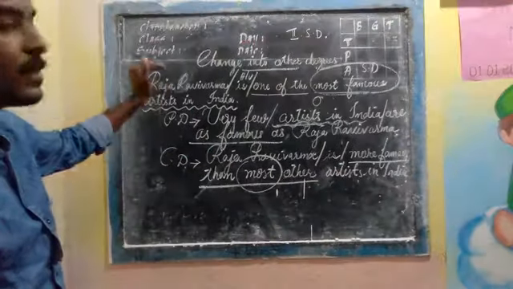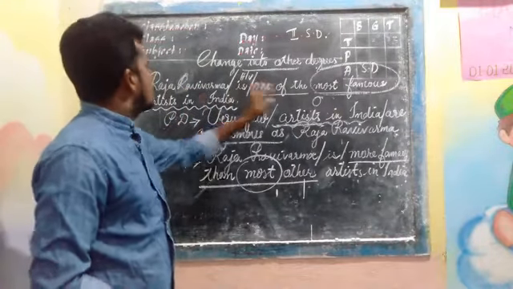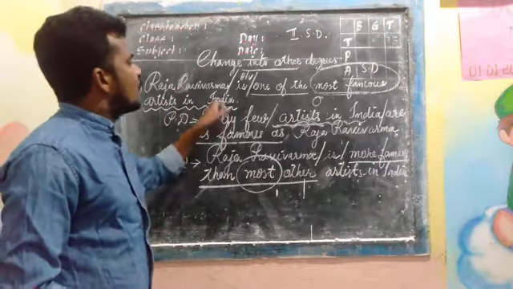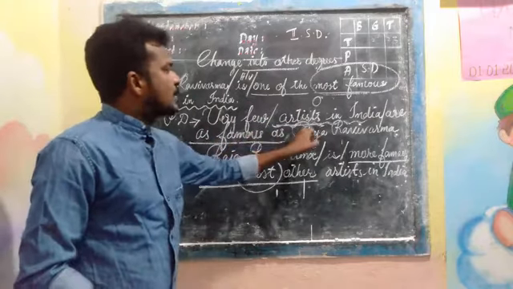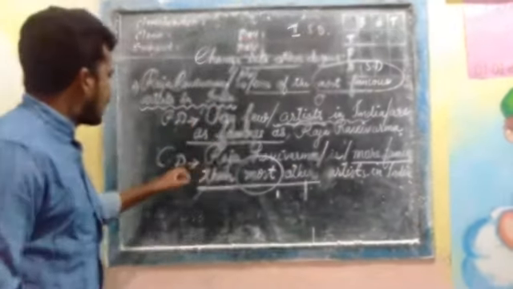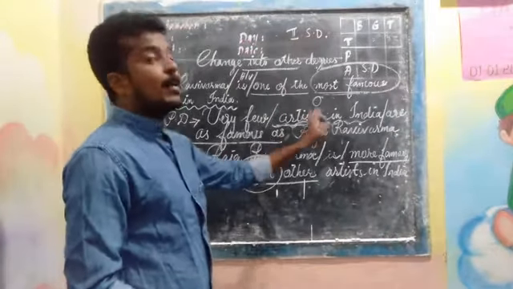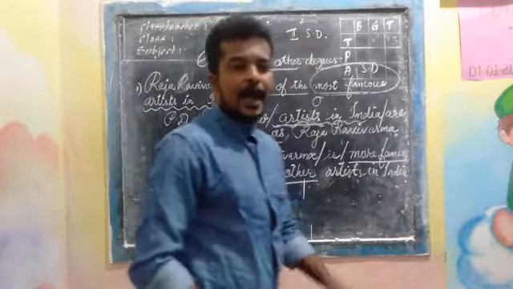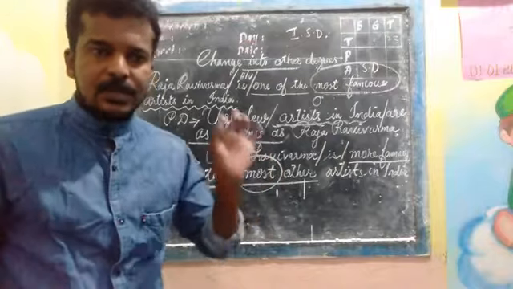The given sentence is in superlative degree: Raja Ravi Verma is one of the most famous artists in India. The positive form is: Very few artists in India are as famous as Raja Ravi Verma. In the same manner, comparative degree: Raja Ravi Verma is more famous than most other artists in India. These sentences belong to situation 2.